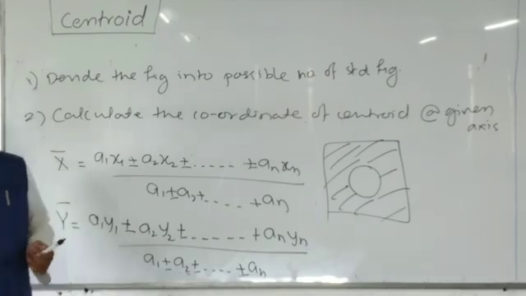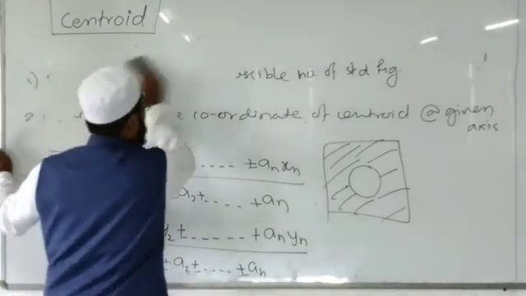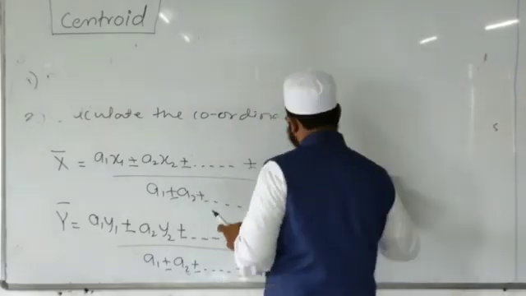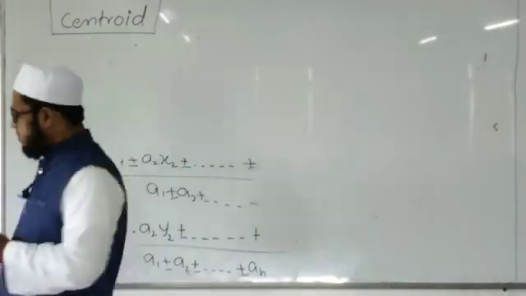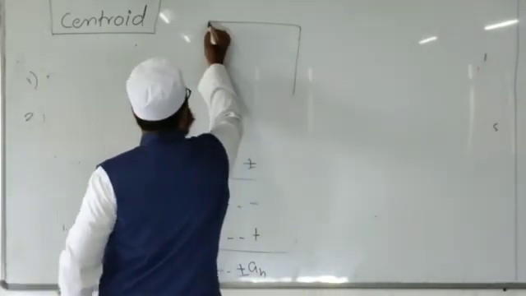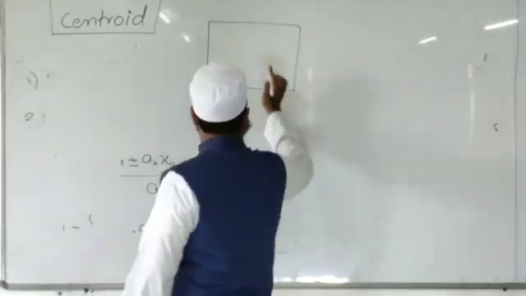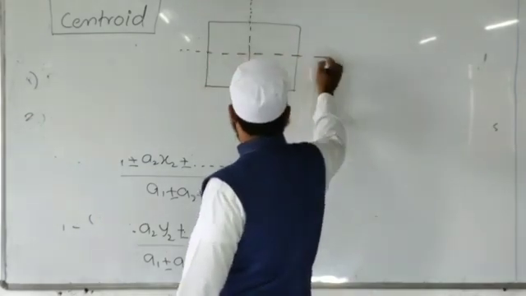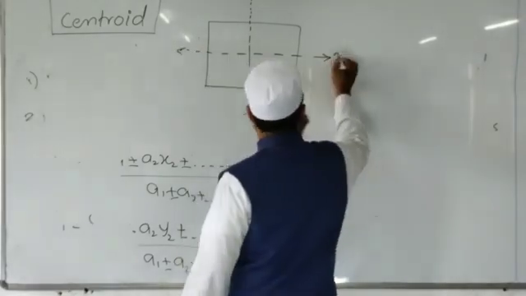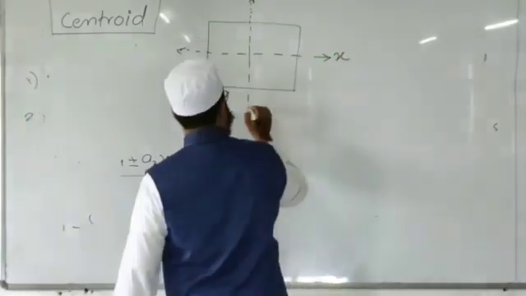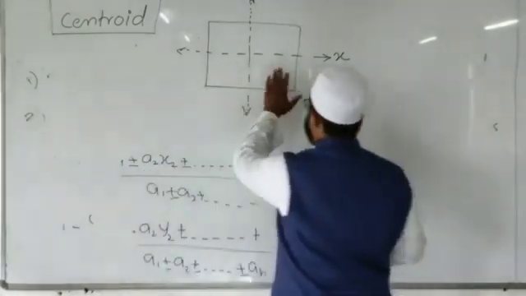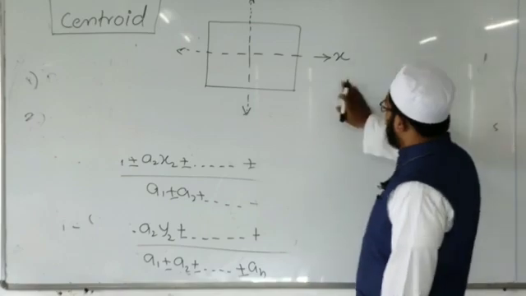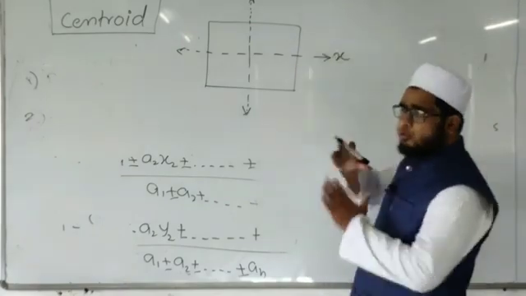It is very easy. Now, a very important point is you have to remember the axis of symmetry. If this figure is given and we have to determine the centroid with reference to the given axes, in this case the axes divide the given figure into two equal parts.